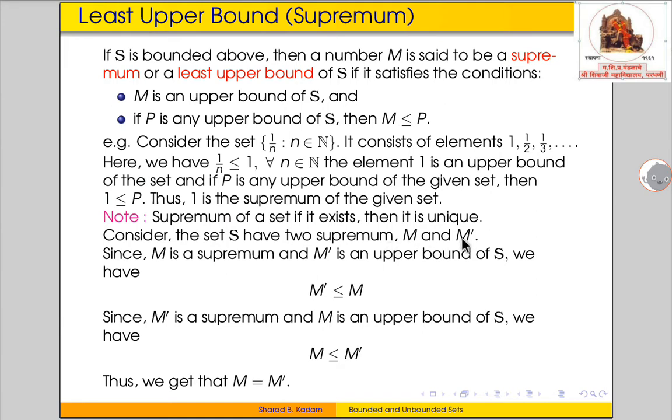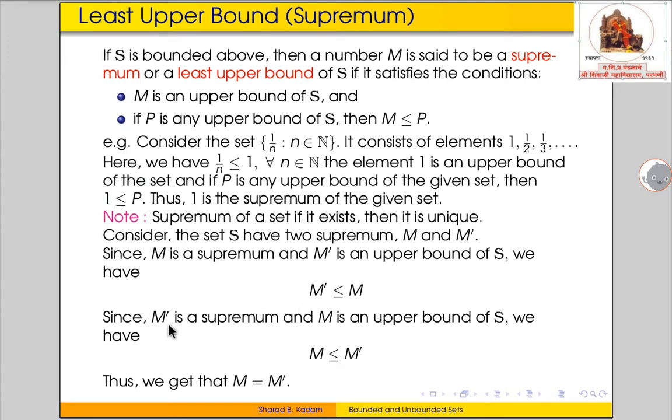Here M and M prime both are suprema, that means both are upper bounds. First we consider M as a supremum and M prime as an upper bound of the set S. From the second condition, we get that M prime is less than or equal to M.